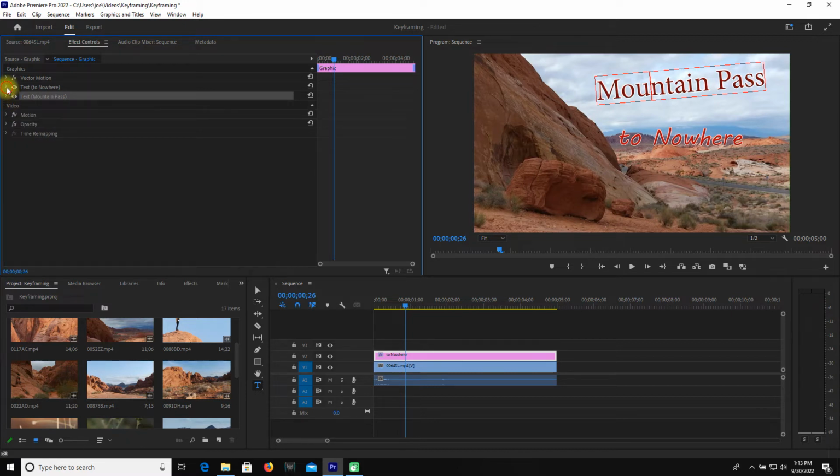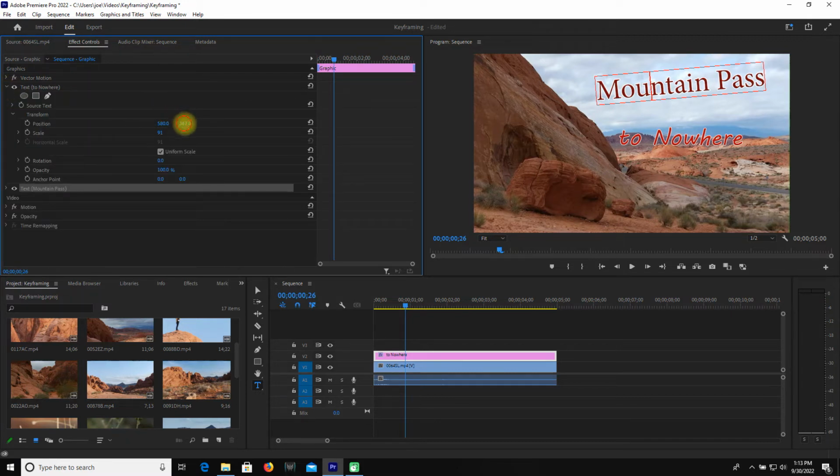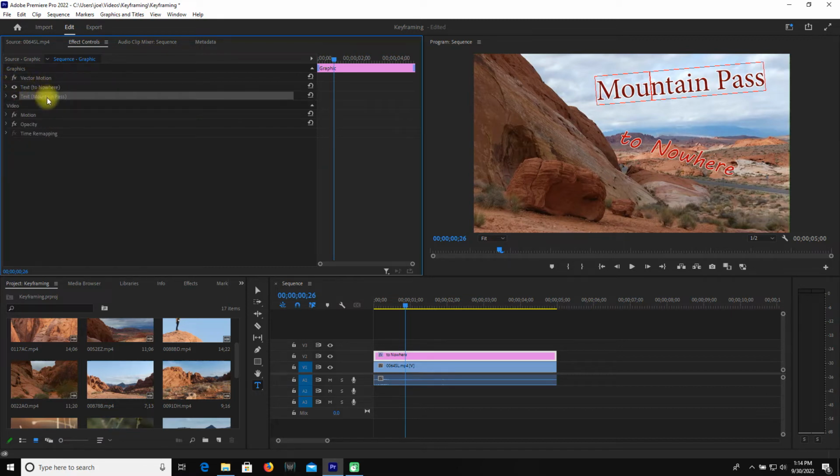Now if I go into here where it says "nowhere," I can do the same thing. I can adjust the position. I can adjust my scale. I can go over and adjust the rotation. And that has no effect on the "mountain pass." So here's where it becomes different. So these you can adjust independently up here using under graphics.